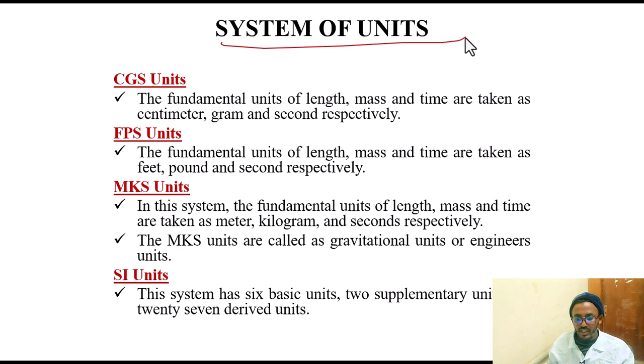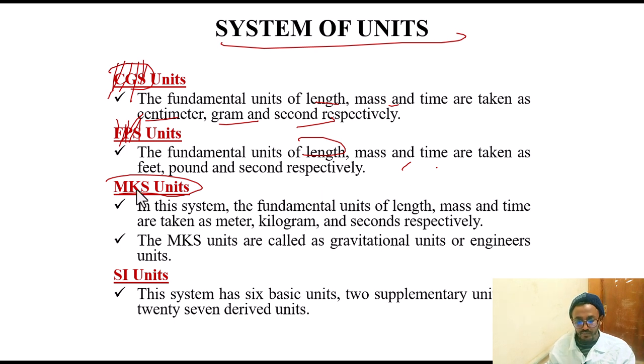Also, if we see the systems of units, the first one is CGS units. Here the fundamentals of length, mass, and time are taken as centimeter, gram, and second. Then we have the FPS system: feet, pound, and second. For length we use feet, for mass we use pound, for time we use second. And the other one is the MKS unit.